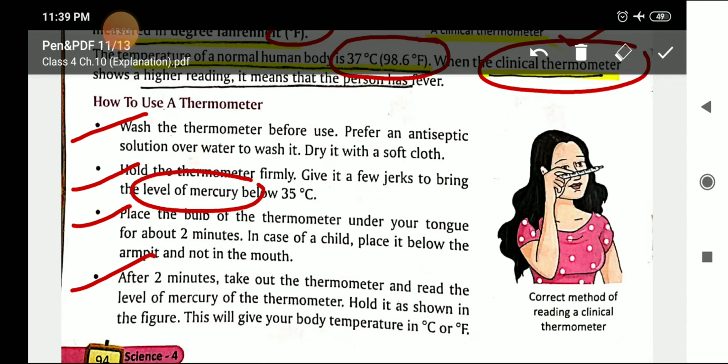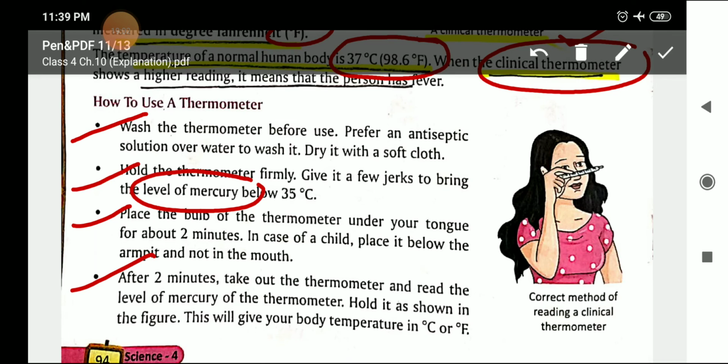Then the fourth step, after 2 minutes, take out the thermometer and read the level of mercury, because due to the rise in temperature, the mercury level will also rise. Then hold it as shown in the figure, and this will give you the body temperature in degrees Celsius as well as degree Fahrenheit. You must have visited a doctor and seen how the doctors check the body temperature using the clinical thermometer.